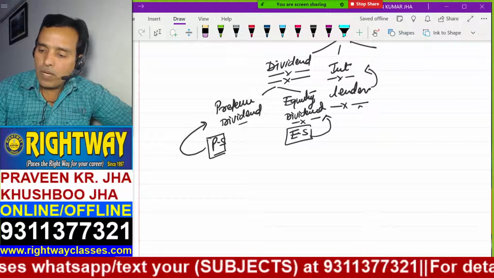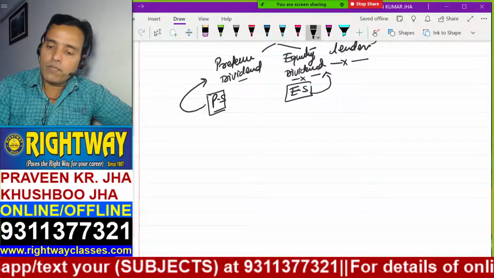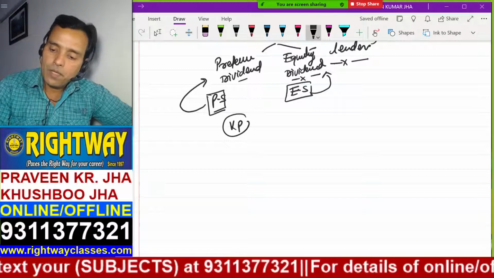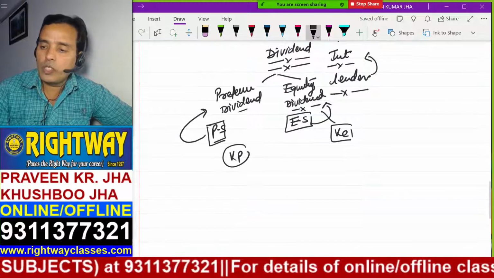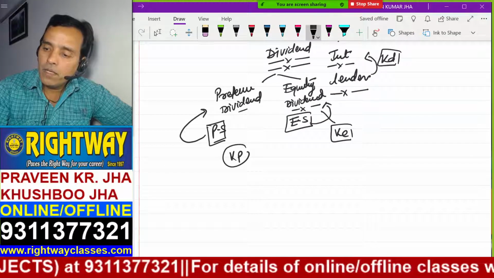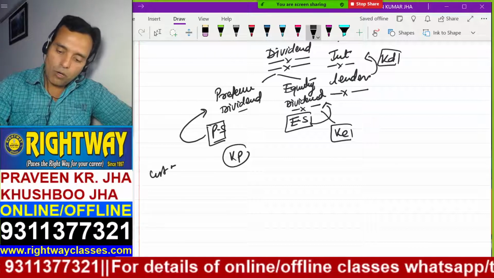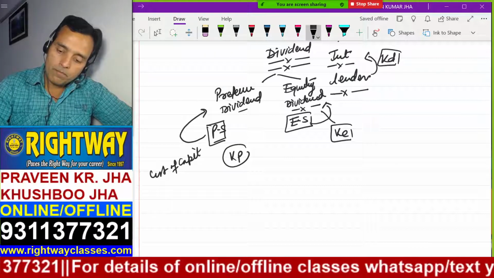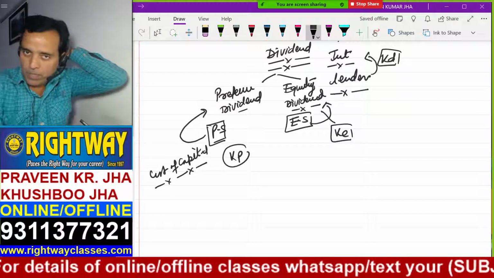So this preference dividend in FM is denoted by, you know what? KP. Equity is KE, and this interest is what? KD. These KP, KE and KD are called cost of capital. But I will not calculate the cost of capital right now.